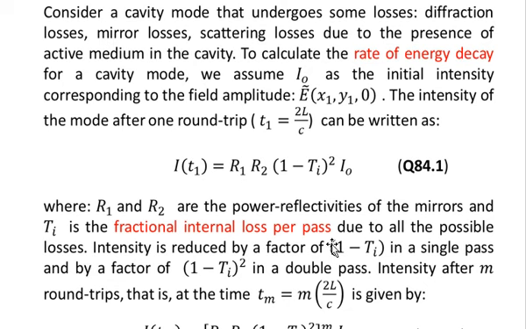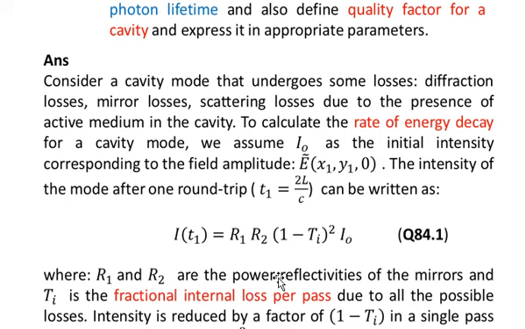Intensity is reduced by a factor of 1 minus Ti in a single pass and by a factor of (1 minus Ti) whole square in a double pass. So in order to justify equation number 1, we assume that, for example, there are two mirrors M1 and M2 of the cavity, and R1 and R2 are the power reflectivities of these two mirrors. And suppose that you choose a point within the cavity, for example, just in front of the mirror M1, from where the light is moving towards mirror M1.